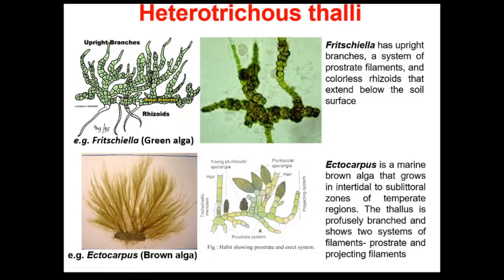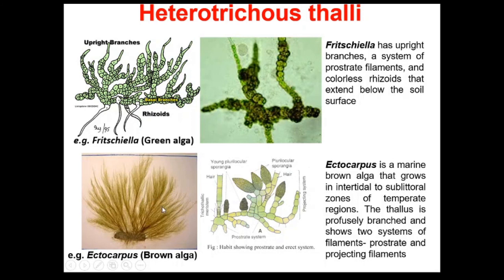Now the first example is the Fritschiella, that is from the green algae. Fritschiella has upright branches and a system of prostrate filaments as well as colorless rhizoids that extend below the soil surface. So Fritschiella is characterized with this prostrate system and erect system as well as the rhizoids originating from this prostrate system. Heterotrichous literally means of different kinds. So branches are of different kinds, prostrate branches and erect branches.